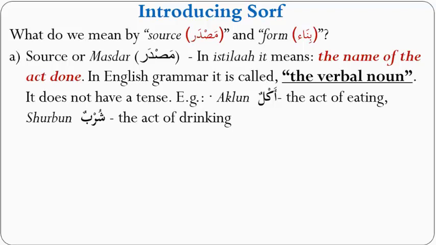In English, it is called the verbal noun, and it does not have a tense, right? So we have examples of this, aklun, which means the act of eating. Shurbun means the act of drinking. This is the masdar. This is the name of the act that is done. And this is the root from which all the other words stem.